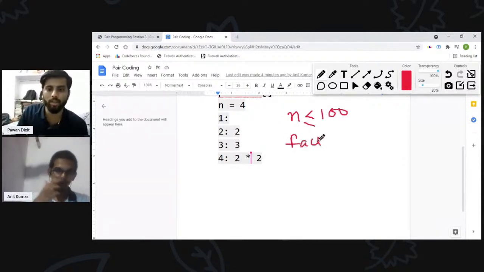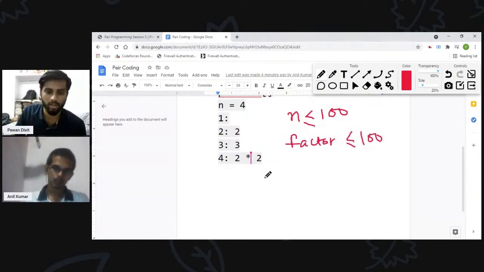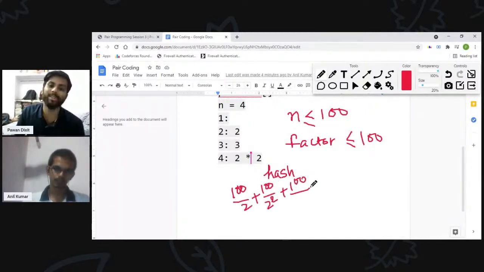Or what we also can do is we can use that formula, power of k in n factorial. So we'll calculate power of 2 अलग से, power of 3 अलग से, ऐसे power of each prime up to n in n factorial, and take the product of that formula, ना, ऐसे 100 by 2 plus 100 by 4, 2 square, 100 by 8, 2 cube. Yes, अरे yes, तो अभी याद आ गया 2 की power 3 ऐसे करके.